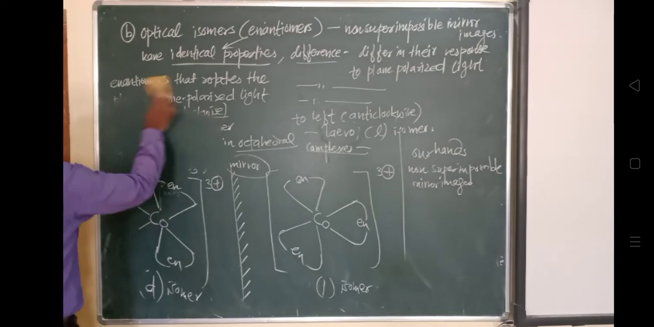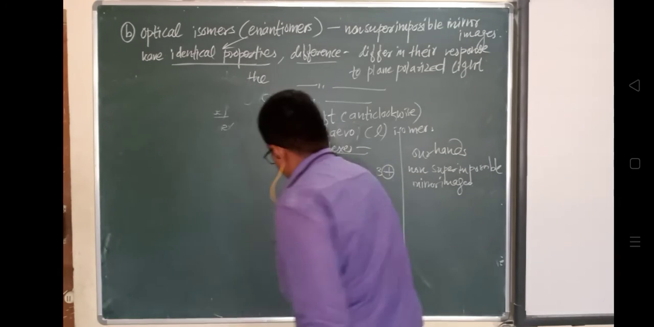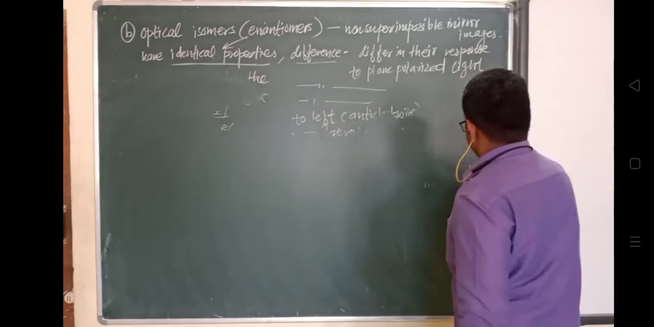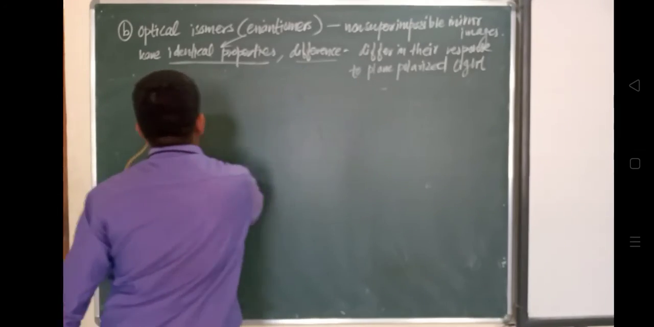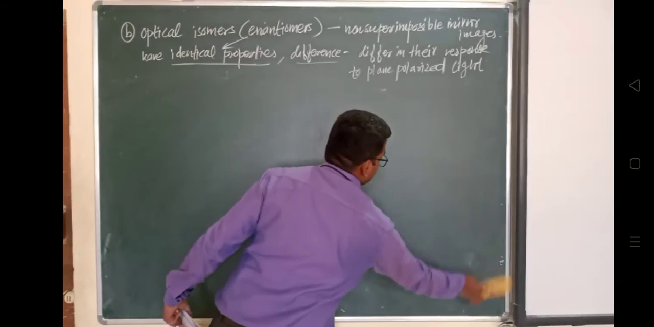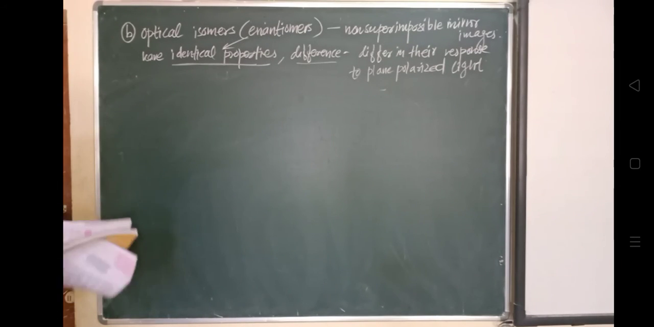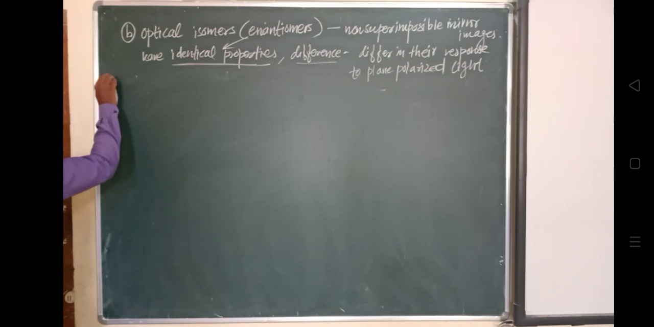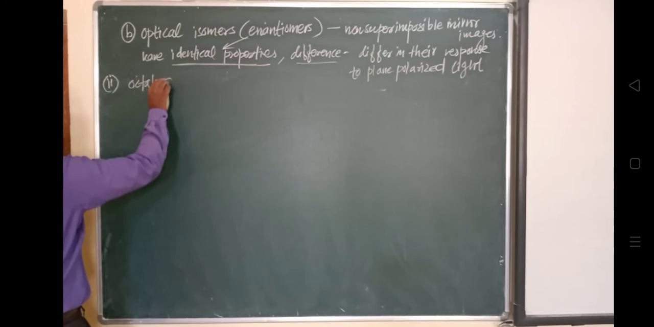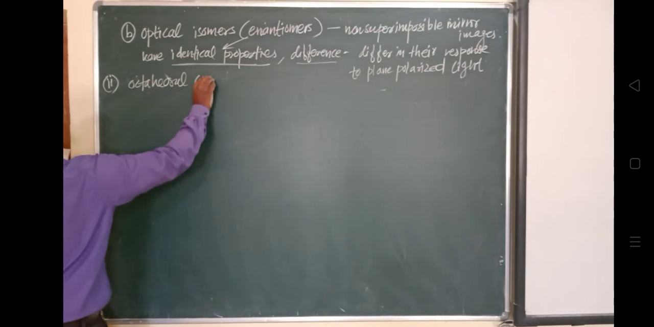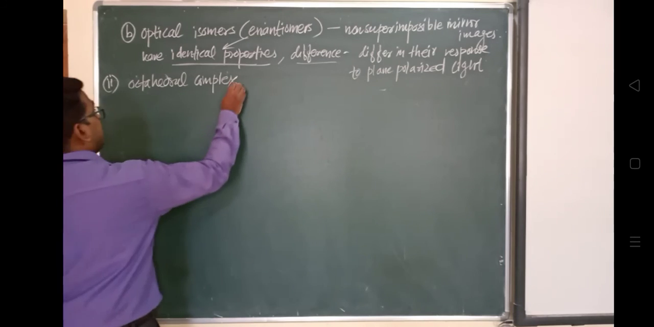So we are looking at the optical isomers. Optical isomers have the same properties, but they differ in their response to plane polarized light. Now the second type is the octahedral complex. Now we'll see about these octahedral complexes, which exist as both geometric and optical isomers.